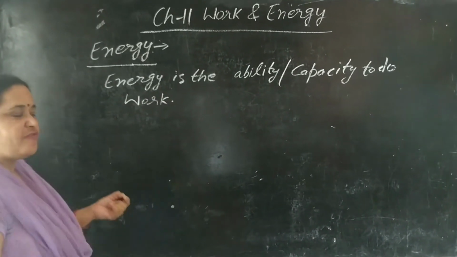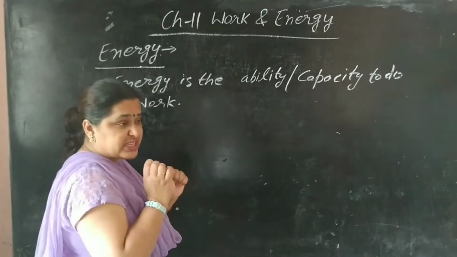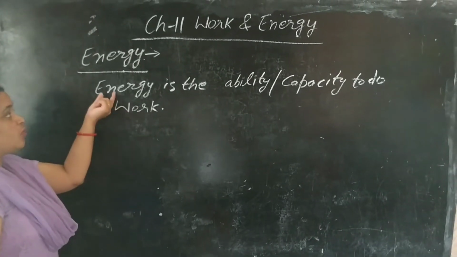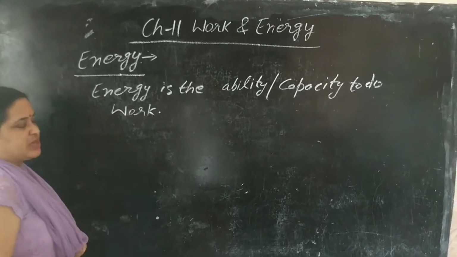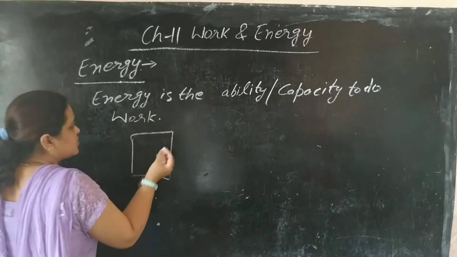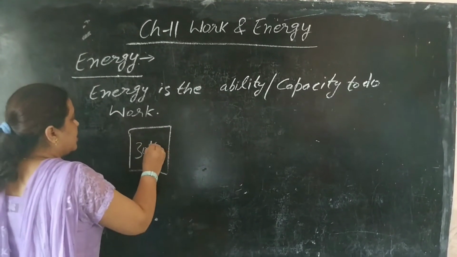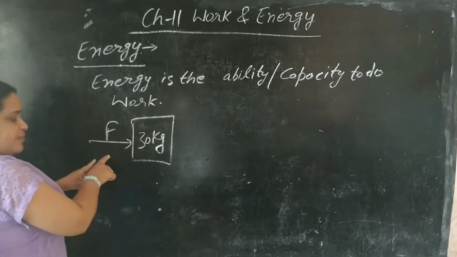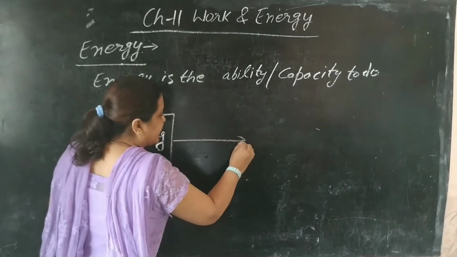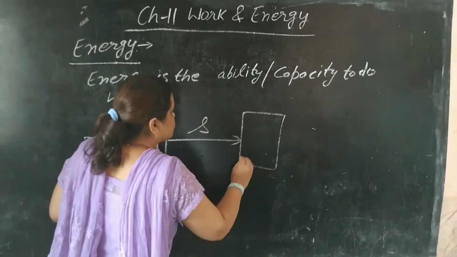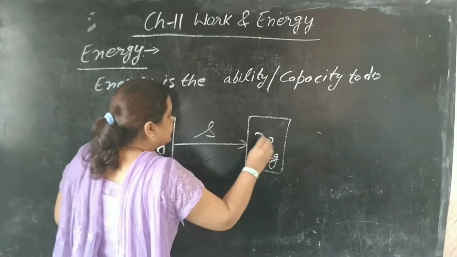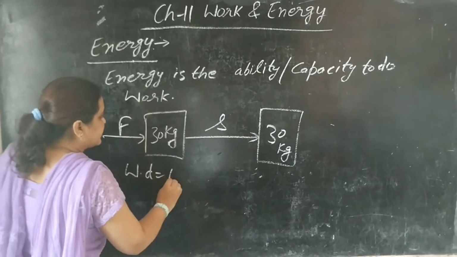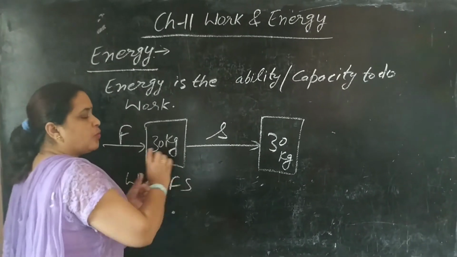So what is work? When we are applying force and there is displacement in the body, we say that we are doing work, and to do that work what do we need? Energy. Like, a block is there, of 30 kilogram, and we apply a force on it. When we apply force, it gets displaced from this position to this position. Displacement is there, force is there, so we say that work is done. Work done is F into S.